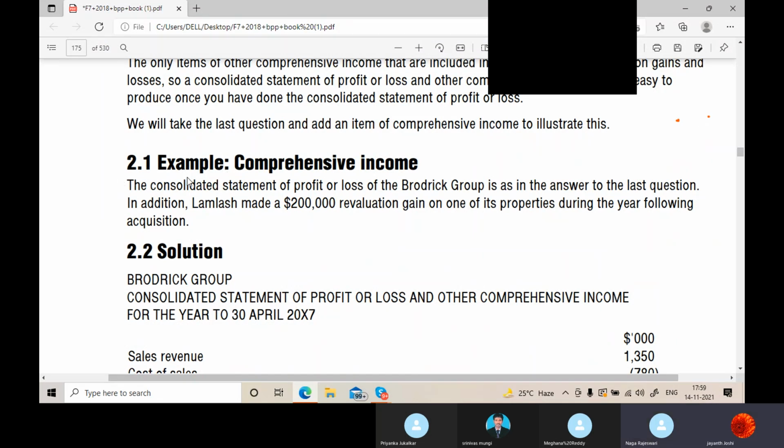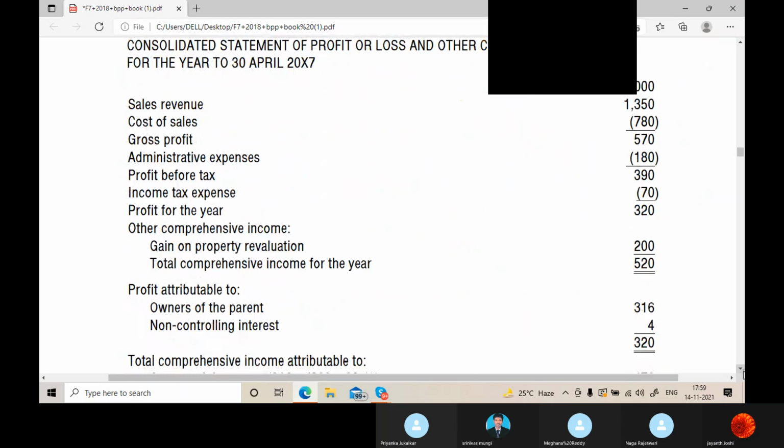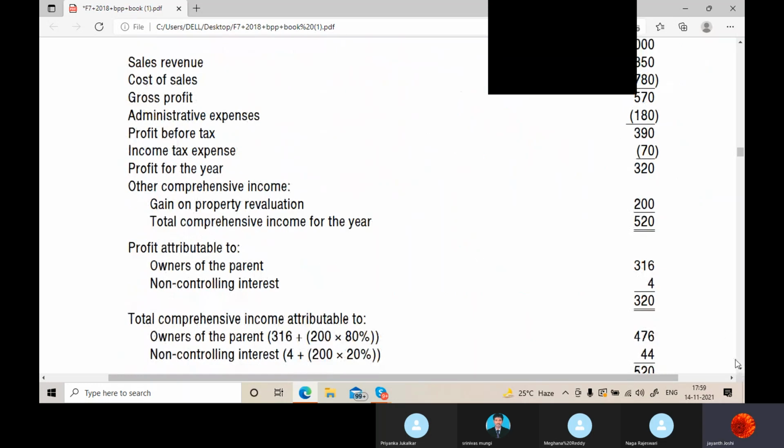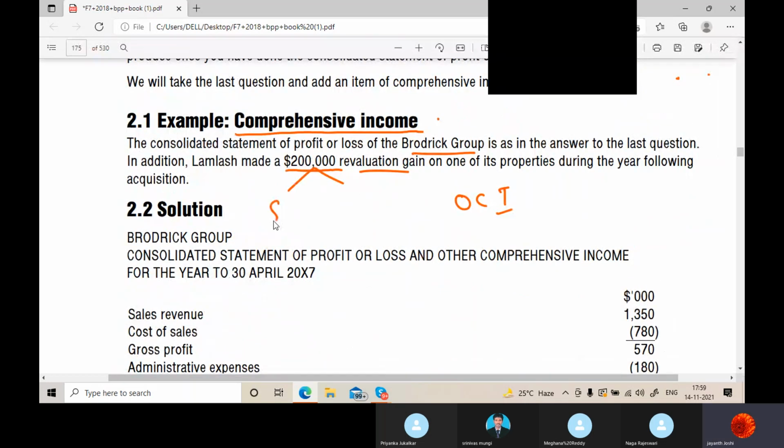Now, there is an example of this, and the same thing they are taking here. The consolidated statement of profit or loss of Broderick Group is as in the answer to the last question. In addition, Lamlash made a 2 lakh revaluation gain. This will go in OCI now? Same question, but they have taken this also now. So this 2 lakh, what do we have to do? 80 and 20. How much? 160 and 40. Correct?